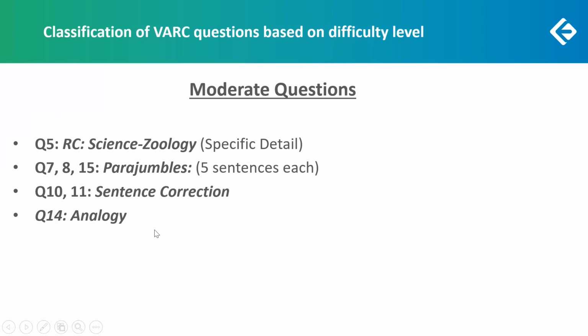Sentence correction questions 10 and 11 were challenging, and that's why I marked them moderate, because they involve multiple things: parallelism, tense, voice, modifiers. You have to look at multiple things, so eliminating the options was not very quick.